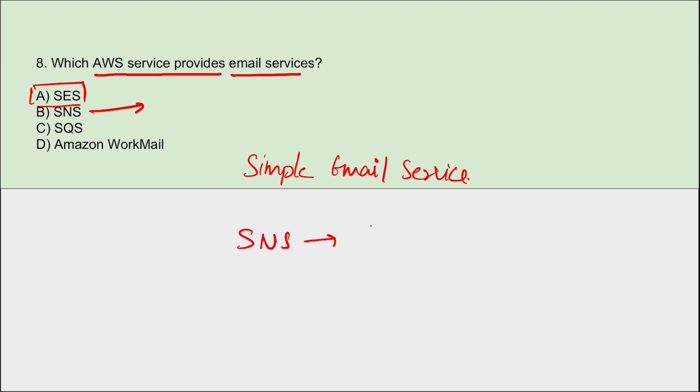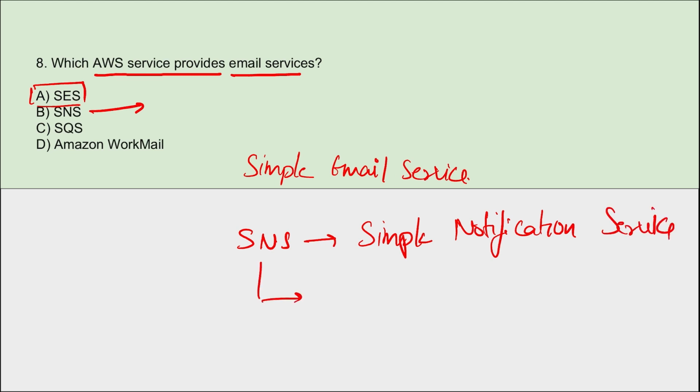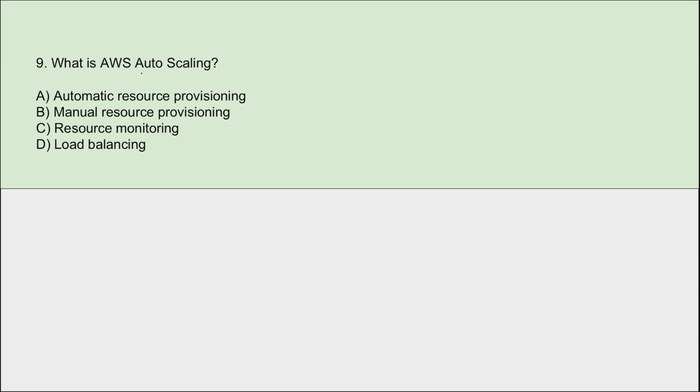What is this SNS used for? It is for sending and receiving the notifications from your cloud. Right?